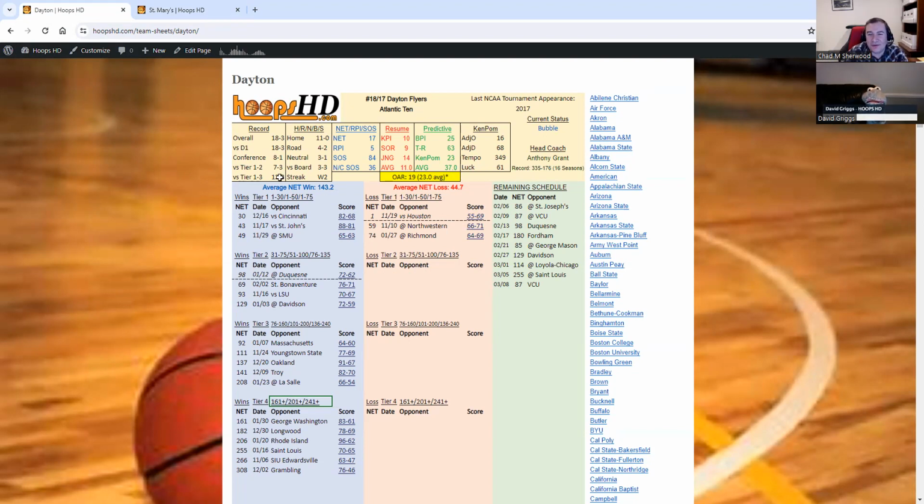We'll get back to the little bit on those wins and losses in a second here, but let's go to this next section, which says HRNBS. Sounds confusing. It's not. I believe that's home, road, neutral, board. That is a little confusing though.